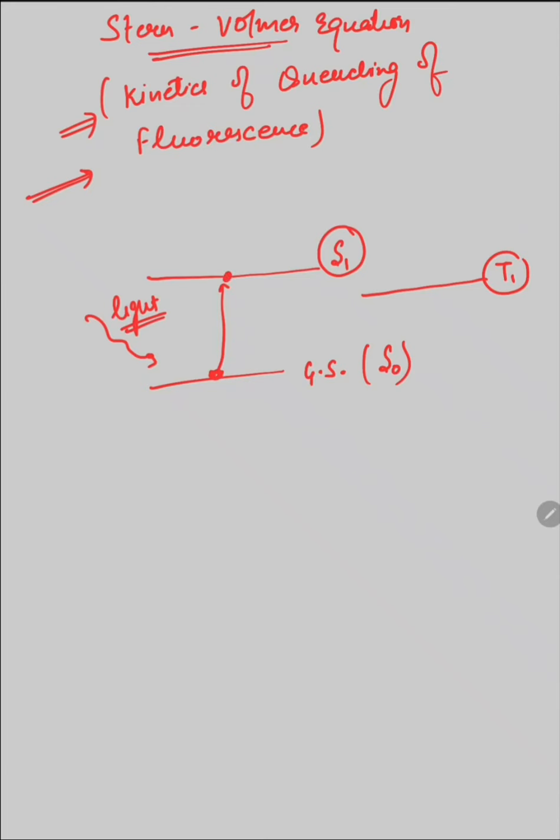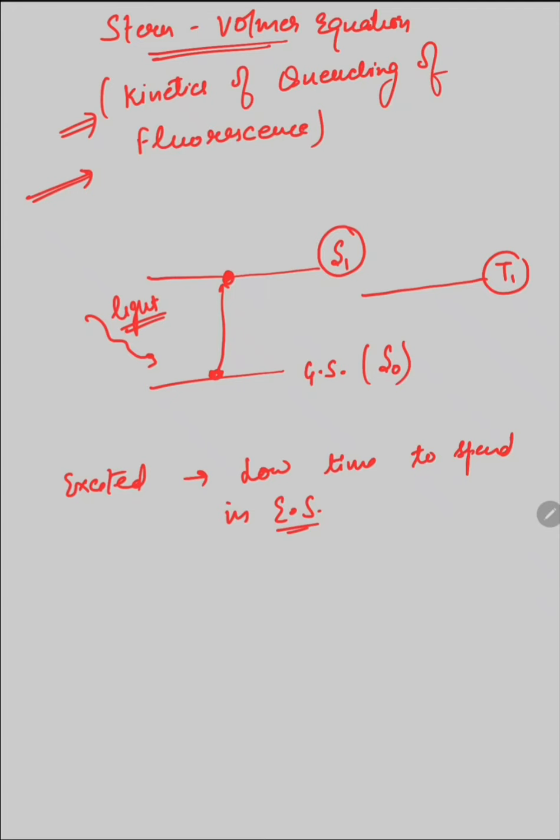Now the molecule in the excited state spends a very short time there.